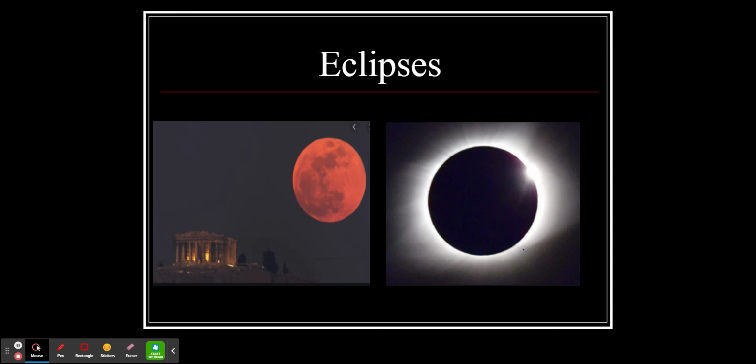Which of these pictures is a solar eclipse? Which of these pictures is a lunar eclipse? You should be able to answer that. You can just write down left picture or right picture, and then you can label which one is a solar eclipse and which one is a lunar eclipse.